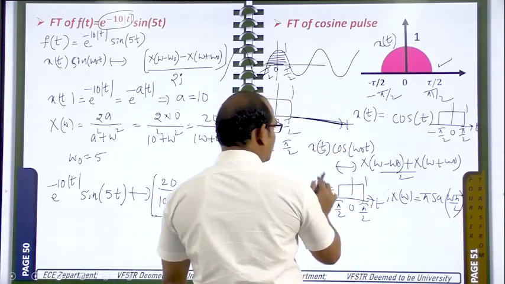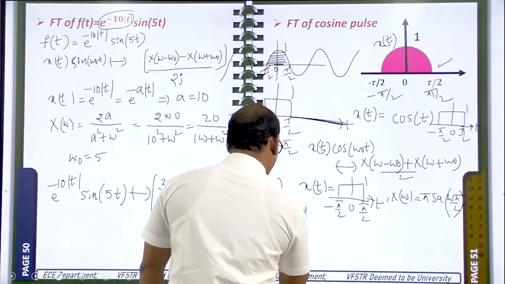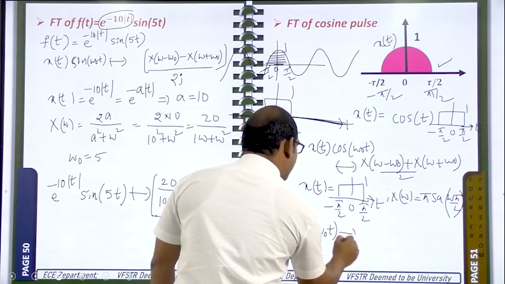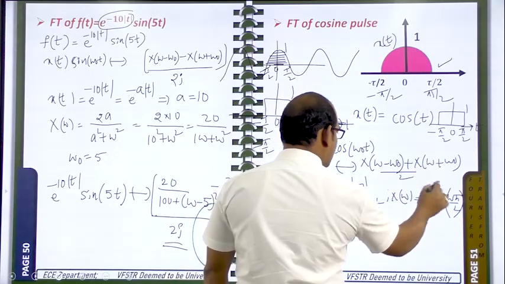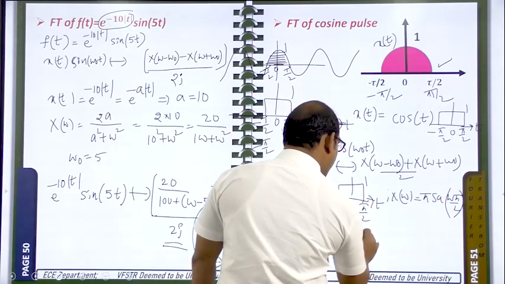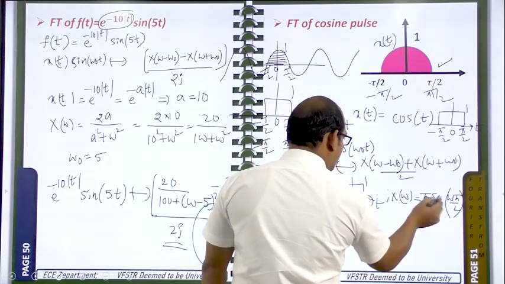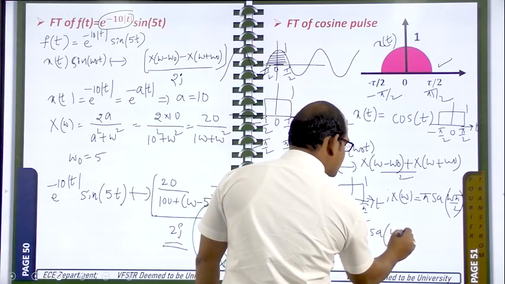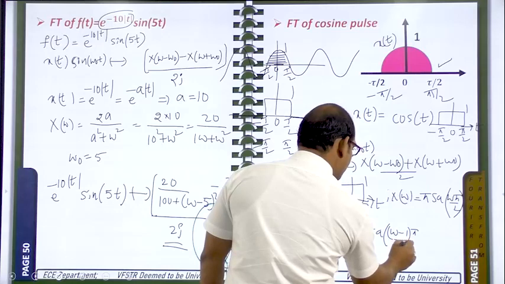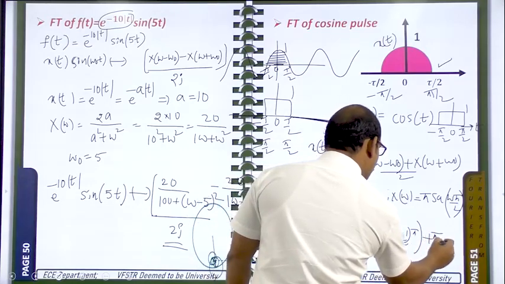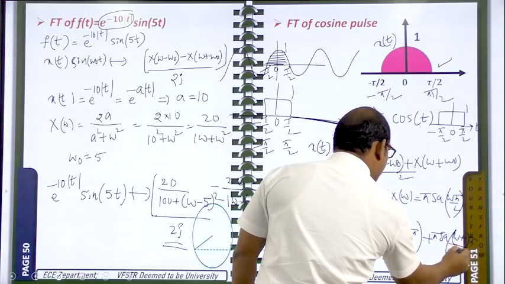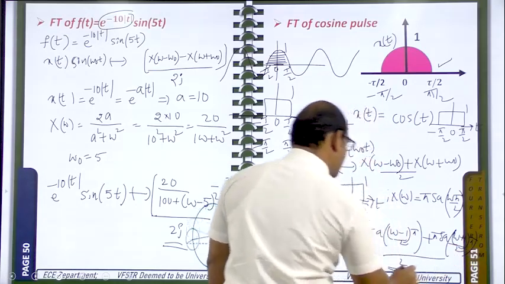Then x of t cos omega naught t will have the Fourier transform like this. Omega minus omega naught, with omega naught being 1. So pi into Sa of (omega minus 1) into pi by 2, plus pi into Sa of (omega plus 1) into pi by 2, all divided by 2. This is the Fourier transform.